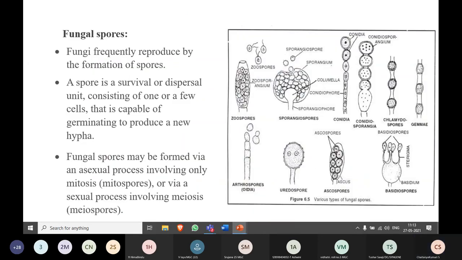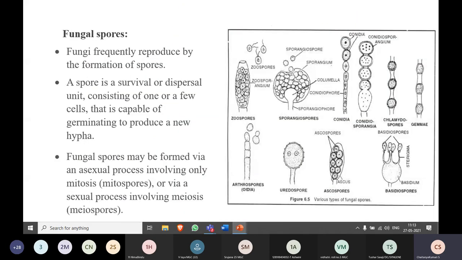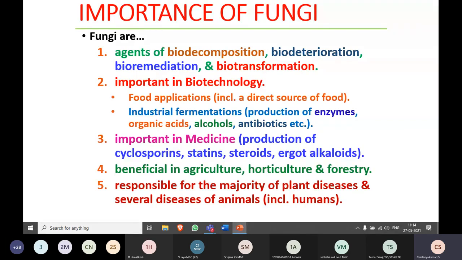The same thing, if you just go with the slide, no need to go with this slide. The same thing I have put here, different types of fungal spores. Coming to the importance of the fungi, there are a large number of functions carried out by these fungi. So just look into it. These fungi can be involved in biodecomposition, biodeterioration, bioremediation, and biotransformation. We'll get into the details.